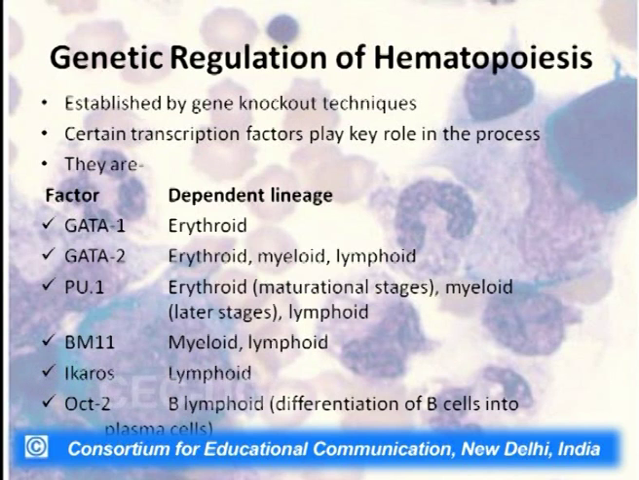So, certain transcription factors have also been found to play a key role in the process. These are GATA1, GATA2, PU.1, BMI1, Ikaros, OCT2. Now, as you can see, a few of the factors have a very specific lineage. For example, GATA1 will only lead to the erythroid lineage, while GATA2 can influence erythroid, myeloid and lymphoid lineages also. So, technically we have various kinds of transcription factors. Some are very specific, some are not as specific, but these transcription factors have been found to have a regulatory effect on the process of hematopoiesis.